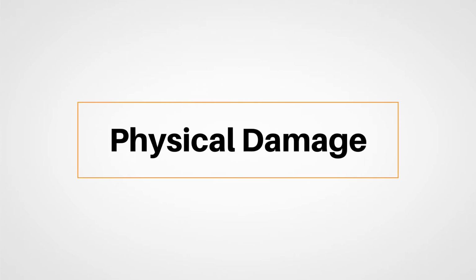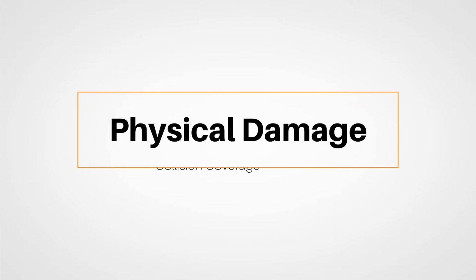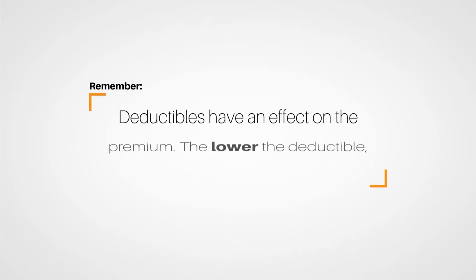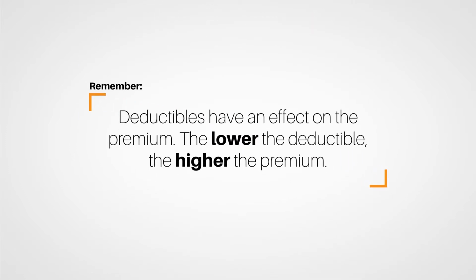The next segment explores the physical damage sections of the personal auto policy. It'll start with collision and other than collision coverages. These are intended to cover the insured vehicle from physical damage. These coverages have deductibles, which are also explained in this section. Remember that deductibles have an effect on the premium, and the lower the deductible, the higher the premium is. We'll explain the differences in terms of what is covered, and we'll discuss when these coverages are necessary.